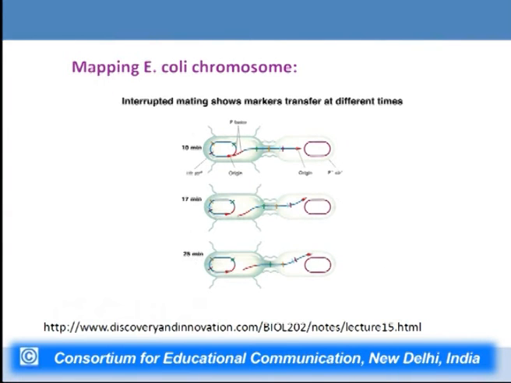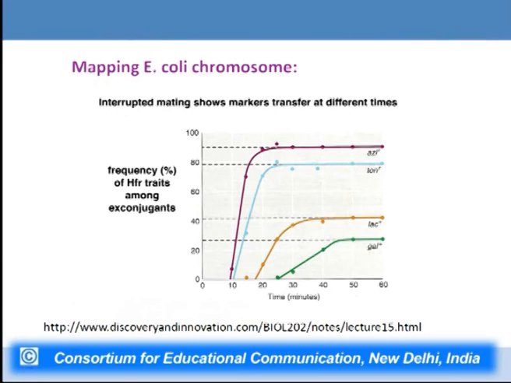This particular panel shows how the genes are getting transferred and how, after different time intervals, a larger fragment of DNA gets transferred from donor to recipient. Now, this particular graph shows that the AZ gene was the first to get transferred. The transfer started at about 10 minutes and reached a plateau at about 20 minutes. That means at about 20 minutes all the bacteria would be having their AZ gene.